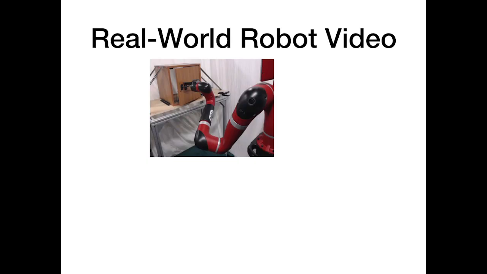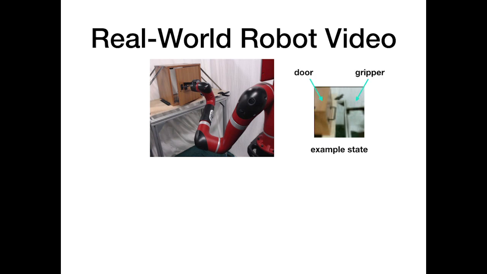Lastly, we tested Skew-Fit on a real-world door opening task, shown here on the left. On the right, you see an example image that the robot sees, where we can see both the door on the left and the black gripper on the right. After leaving the robot to autonomously learn for 5 hours, we then ask the robot to open the door to a specific angle by providing it a goal image.